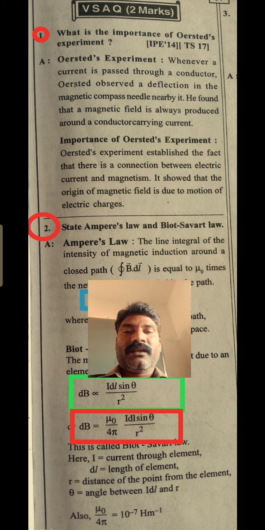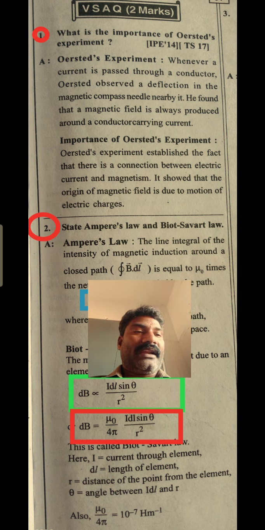He found that a magnetic field is always produced around a conductor carrying current. So current passing through the conductor always creates some magnetic field.